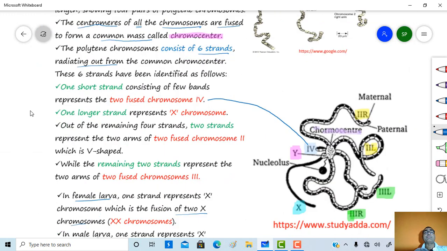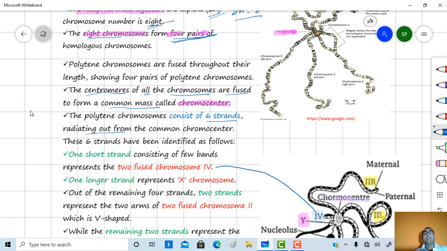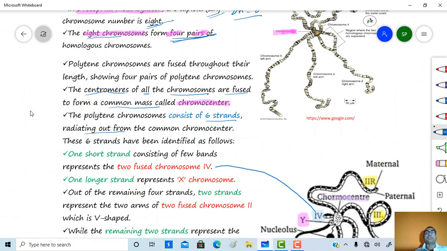Polytene chromosomes are fused throughout their length, showing 4 pairs of polytene chromosomes. The centromeres of all the chromosomes, so these are the arms of the chromosome, are fused to form a chromocenter. So this is the region of the chromocenter.